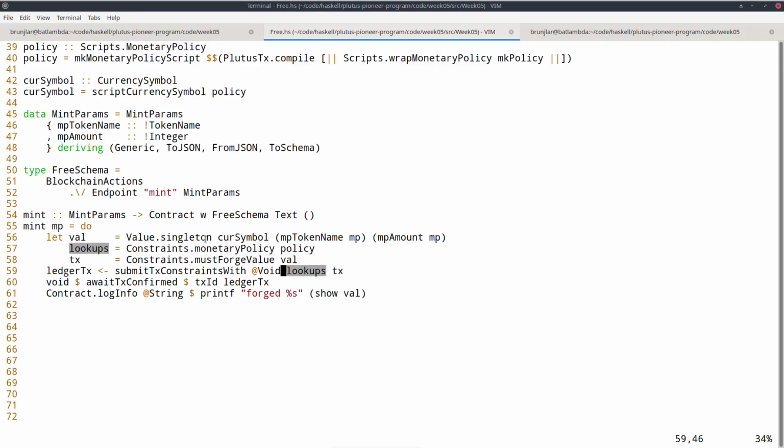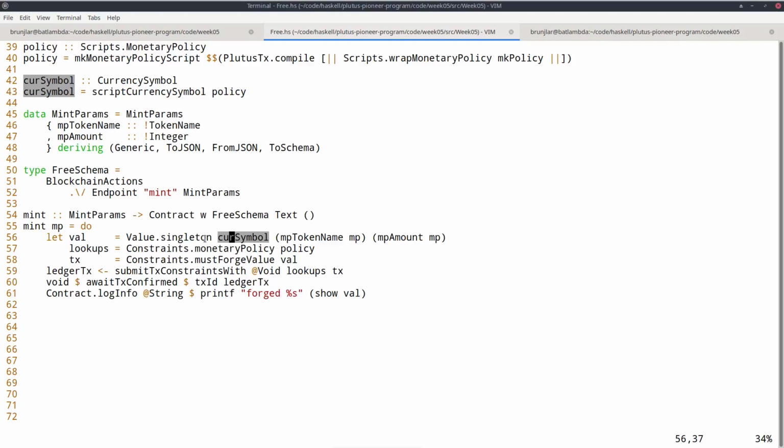Now for these lookups. In order to fulfill these conditions and to construct the transaction, sometimes the library needs additional information. So in this case, to construct a transaction that forges its value with this currency symbol, as I said before, in order to validate such a forging, the nodes that validate the transaction have to run the policy script. But the currency symbol is only the hash of the policy script.